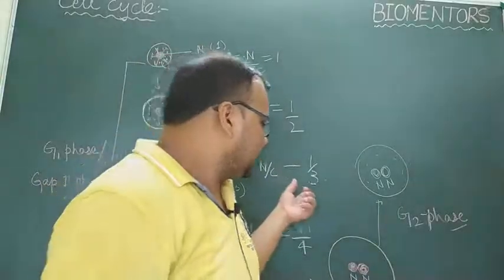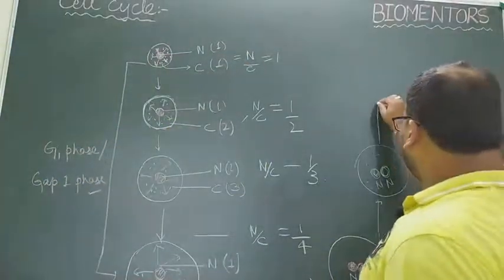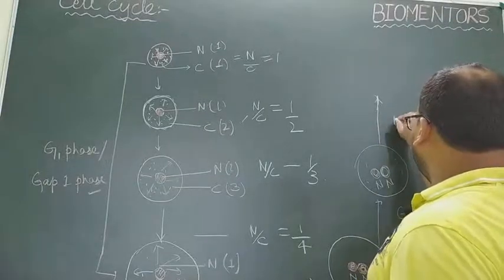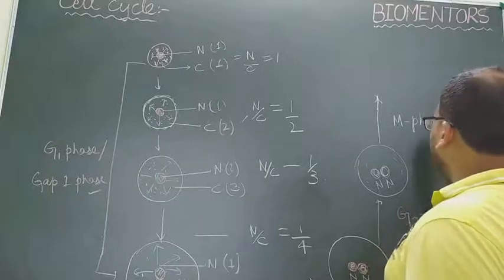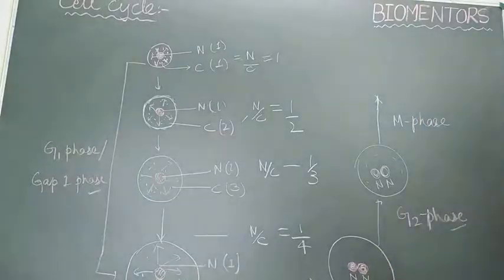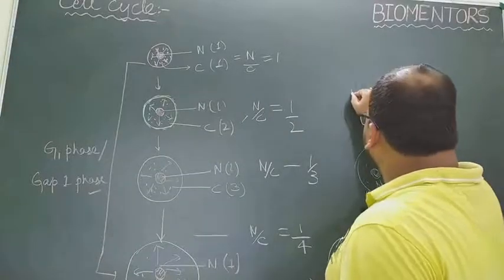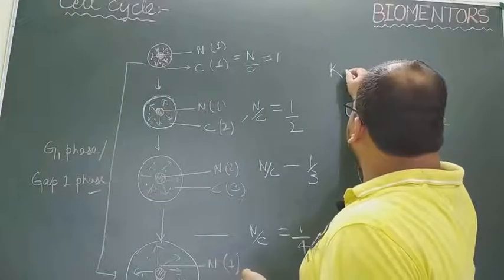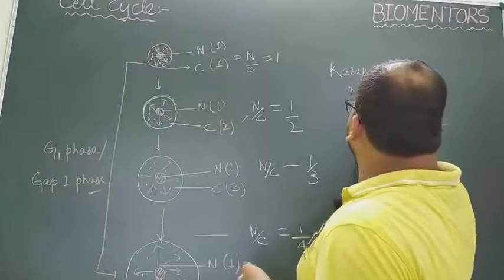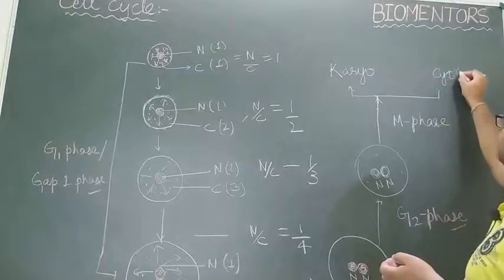So इसके बाद the cell will enter into M phase. M phase को broadly on the basis of, इसको हम karyokinesis, where nuclear division takes place, and cytokinesis.